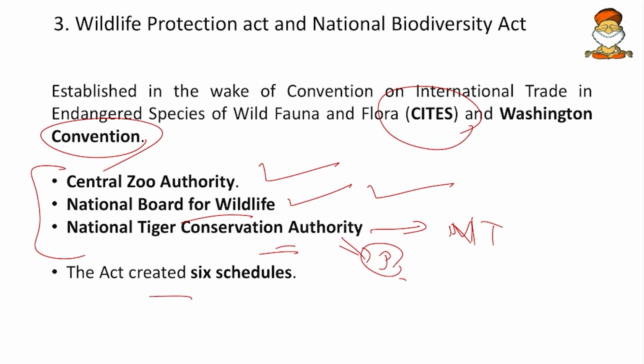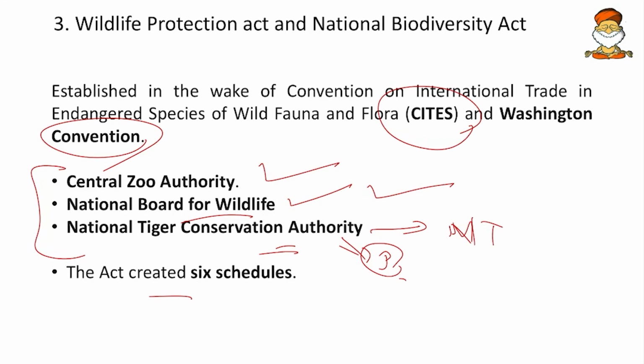And then the act also created 6 schedules. So we have 6 schedules. The first 4 schedules deal with the animals which are endangered, threatened, vulnerable, and all those. Okay. And then the 5th schedule deals with those animals which are in excess. So we can declare any animal as vermin under the 5th schedule. And then the 6th schedule contains the banned plants.